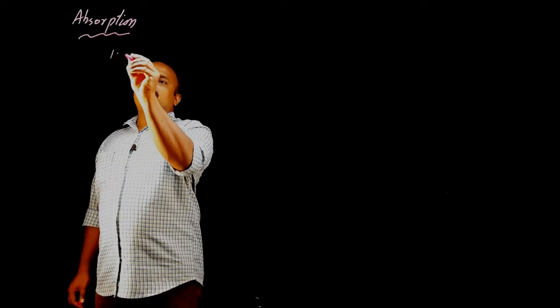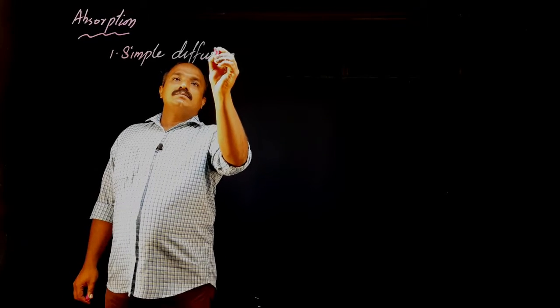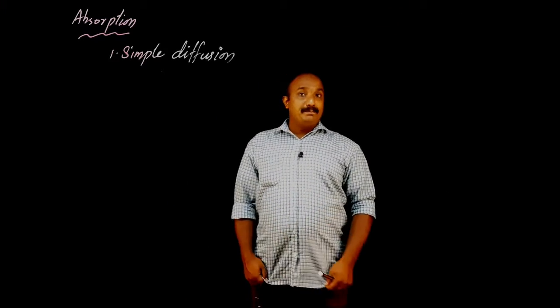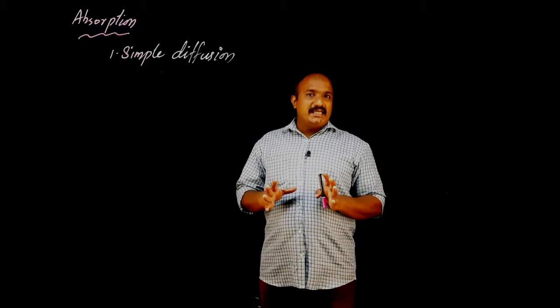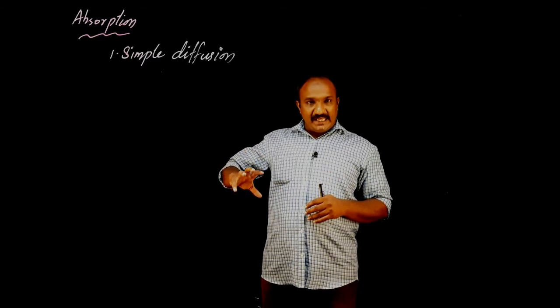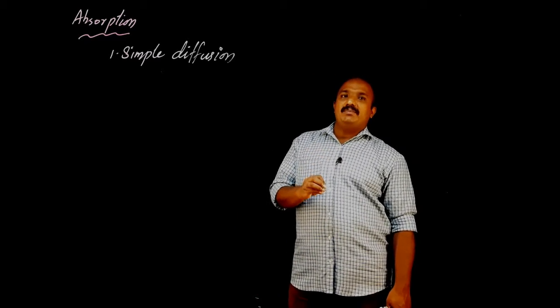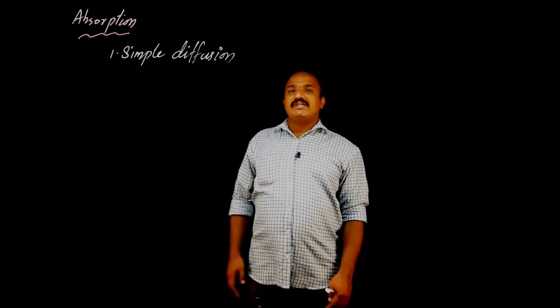So now, the processes behind the absorption. First process is simple diffusion. Simple diffusion. That means we know all the materials will move from one place to another. Normally this movement will be from the region of higher concentration to the region of lower concentration.